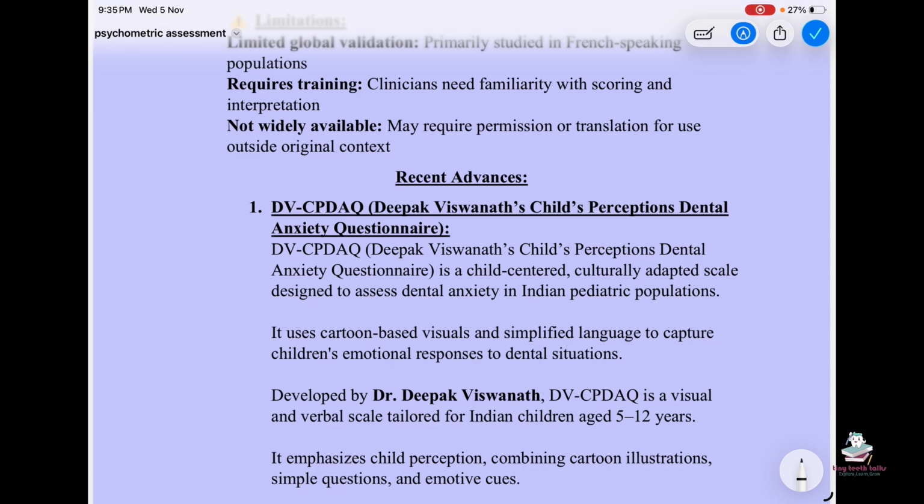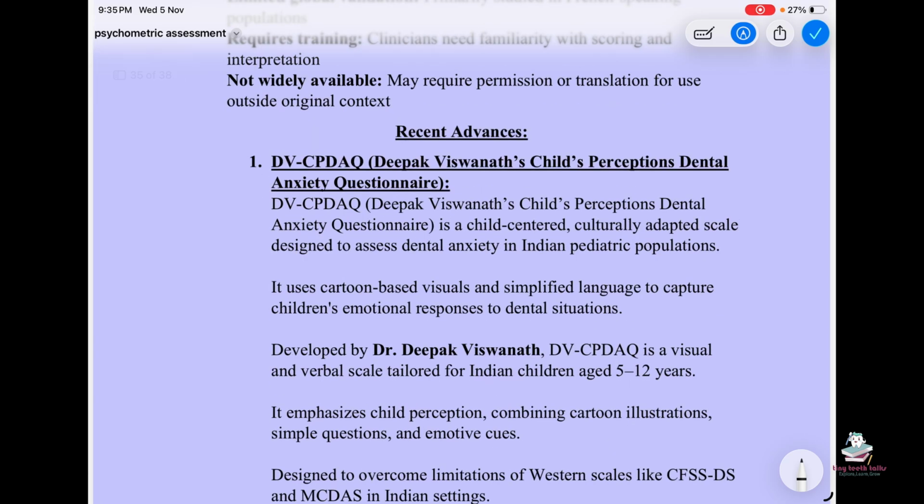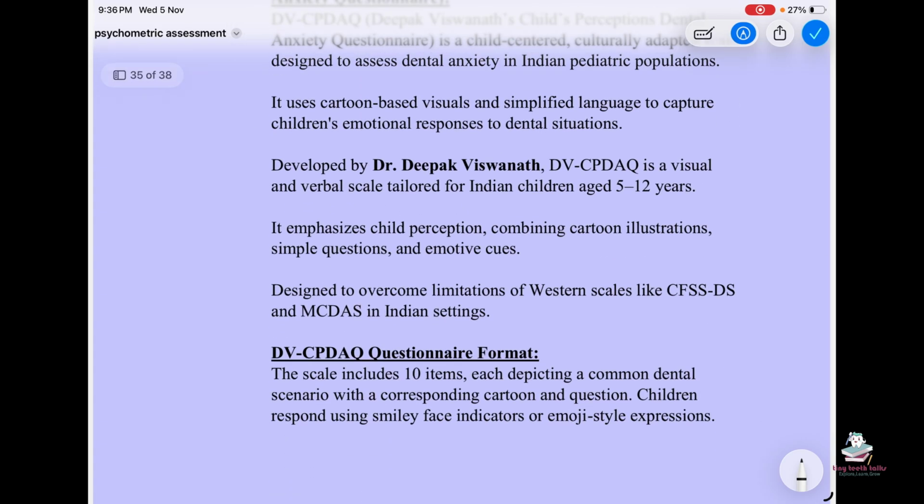Coming to the recent advances, so DVCPDAQ, Deepak Vishwanath's Child's Perception Dental Anxiety Questionnaire. It is a child-centered, culturally adapted scale designed to assess dental anxiety in the Indian pediatric population. It uses cartoon-based visuals and simplified language to capture children's emotional responses to dental situations. It is developed by Deepak Vishwanath, a visual and verbal scale tailored for Indian children aged 5 to 12 years. It emphasizes child perception, combining cartoon illustrations, simple questions, and emotive cues, designed to overcome limitations of Western scales like CFSS-DS and MCDAS in Indian settings.